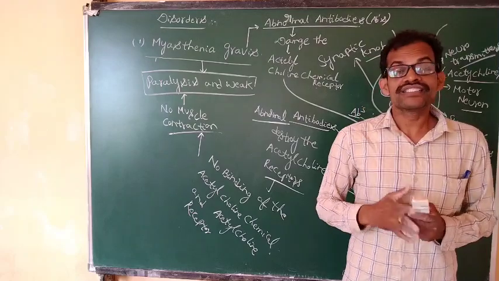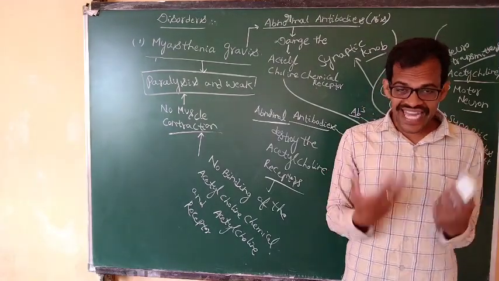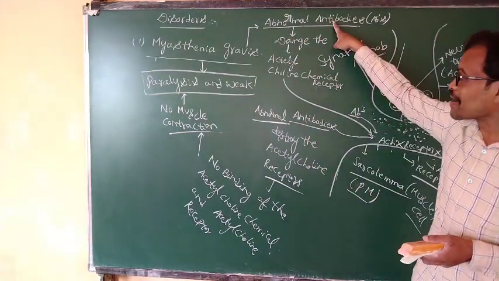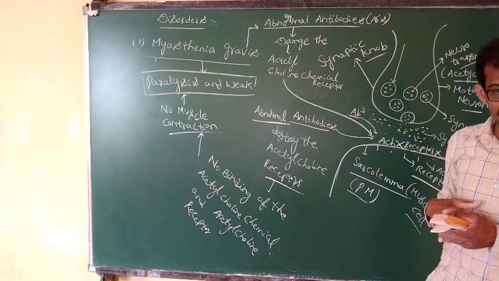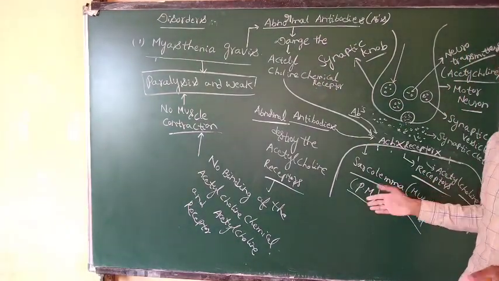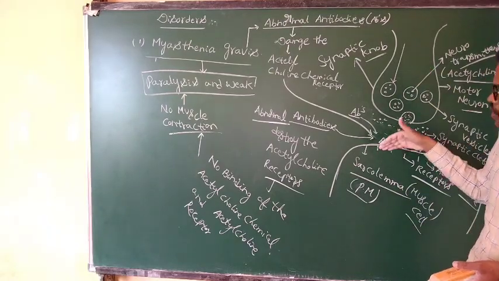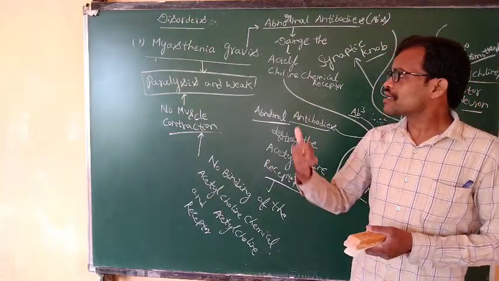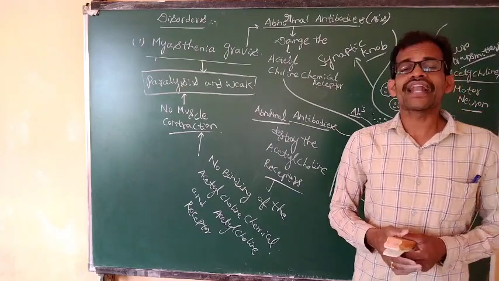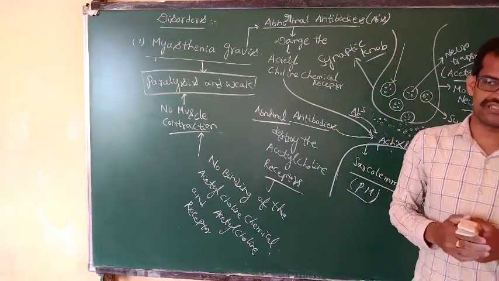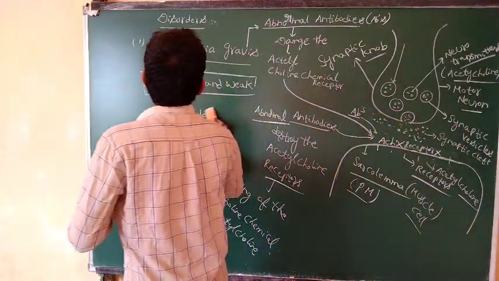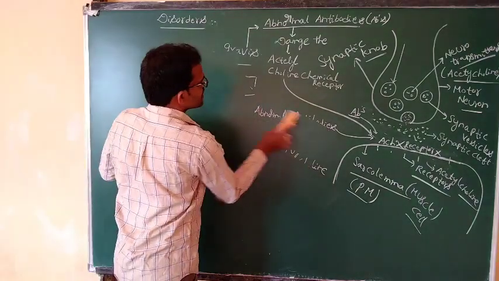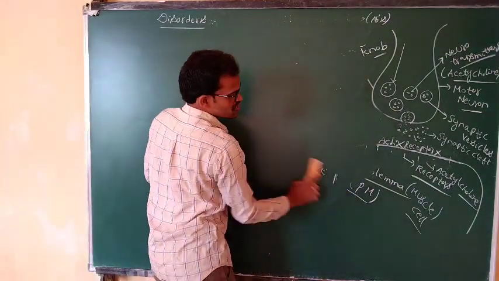Myasthenia gravis is an autoimmune disease. Auto means self: cells in our own body attack our own cells. Our body cells produce abnormal antibodies, and these abnormal antibodies damage the acetylcholine receptors. Whenever the receptors are absent, no information passes from the motor neuron to the muscles. It is the first and most common disorder of muscular function, locomotion and movement: myasthenia gravis.